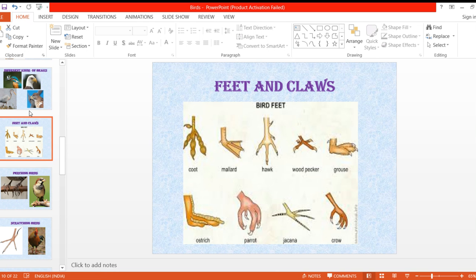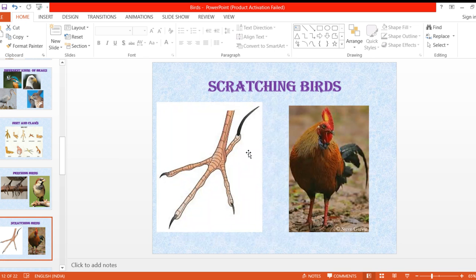Then some use their feet to, now if you have seen some worms and all on the ground, these birds eat the worms from the ground. So you can see this hen and all, they dig the ground with their feet. Have you ever seen it?